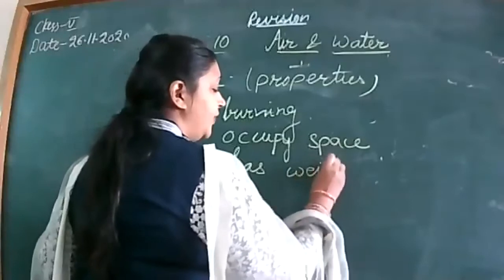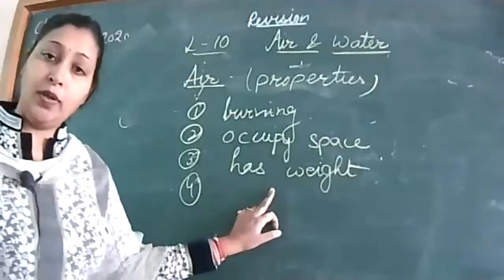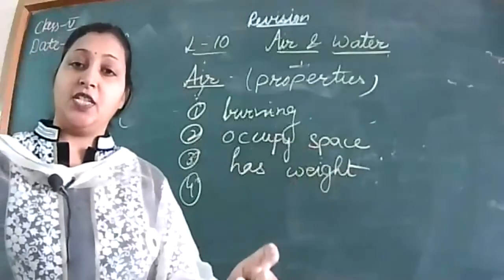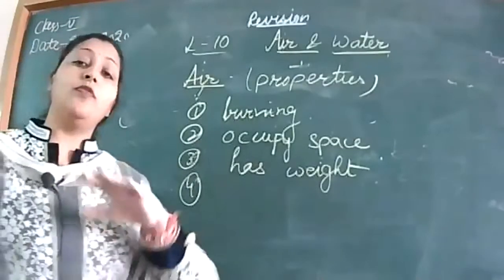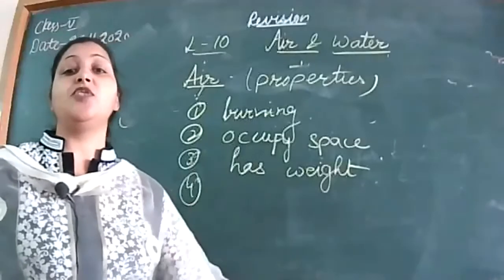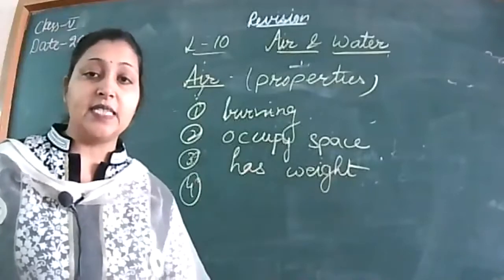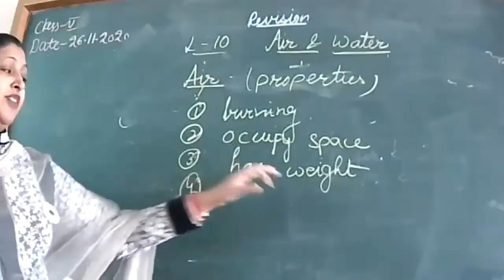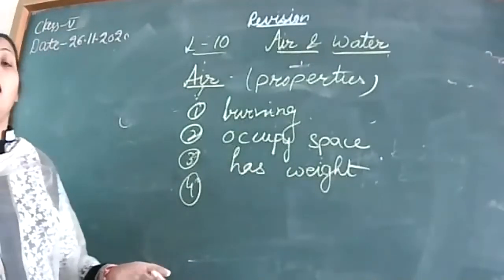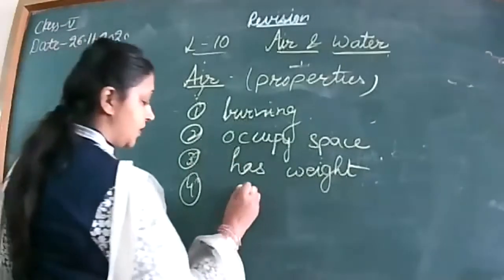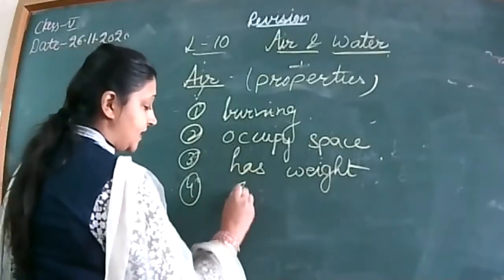It is not necessary that we do the same activity which is given in the book. You can also write: take a balloon, weigh it, measure its weight. Afterwards, fill the balloon with air. Now measure its weight again. We can see that the weight of the balloon has increased. This increased weight is the weight of the air. So we can say that air has weight. Okay. Also, beta, then after there are two things: air can be compressed, and air exerts pressure.